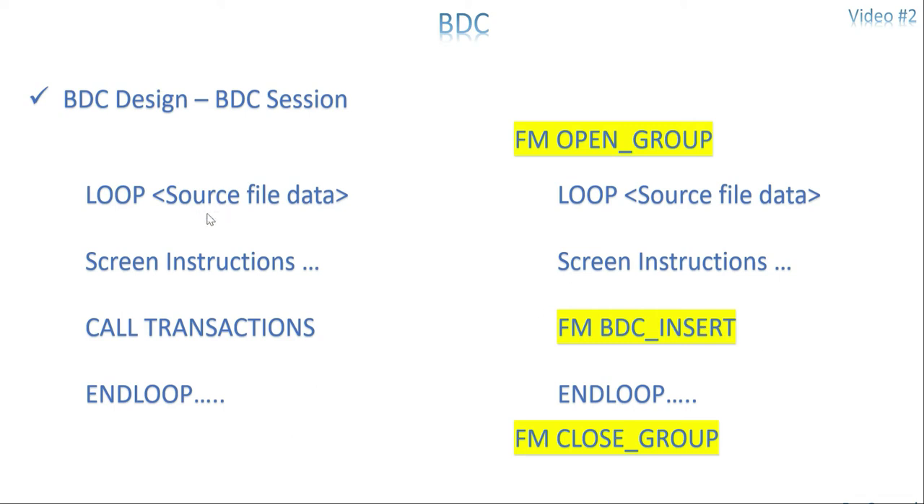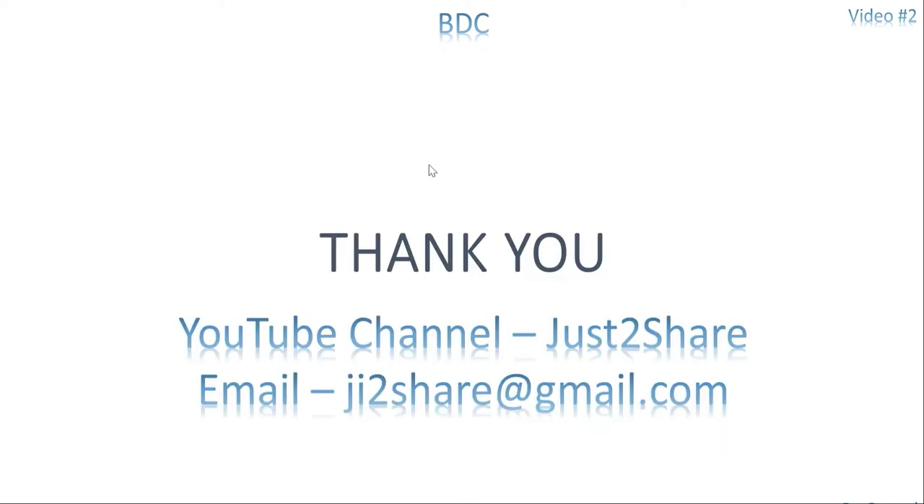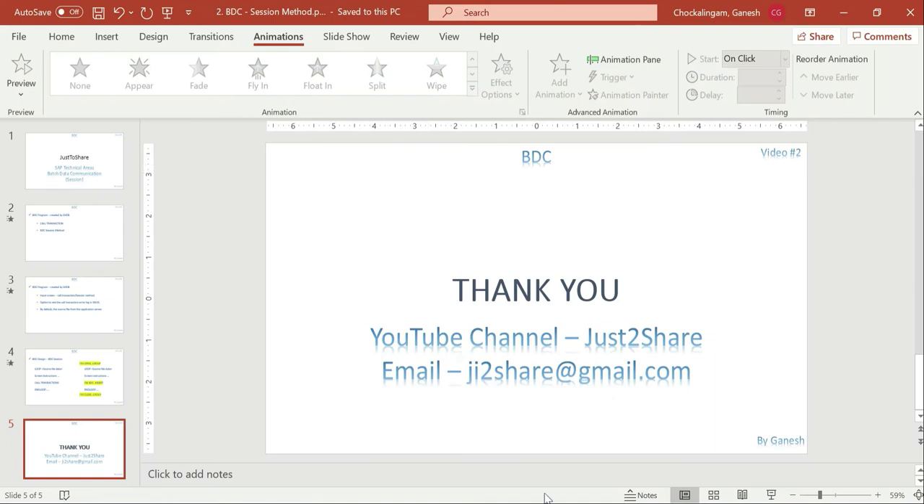This is the only change that is going to happen at the program level, because most of the code is going to be the screen instruction. These are one-time activities, and this part is anyway in the loop. So this is the way the program is going to be designed for the session method. Okay, and that's it. Let's get into the system.